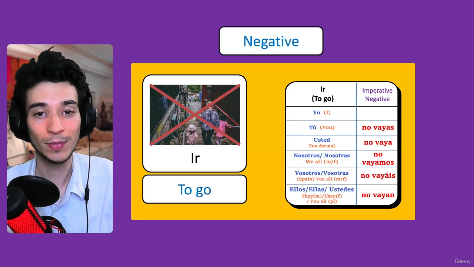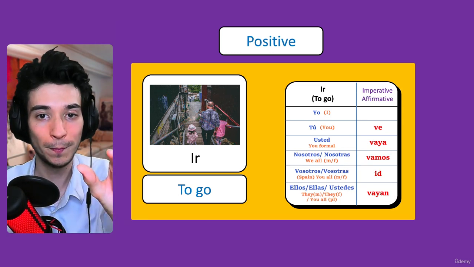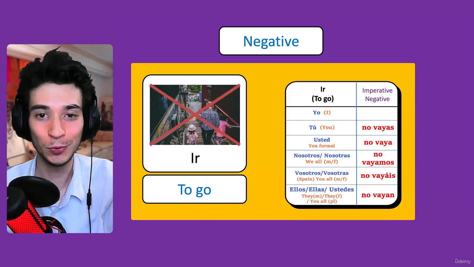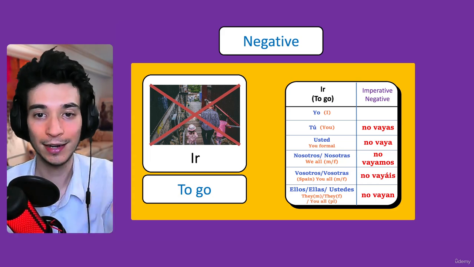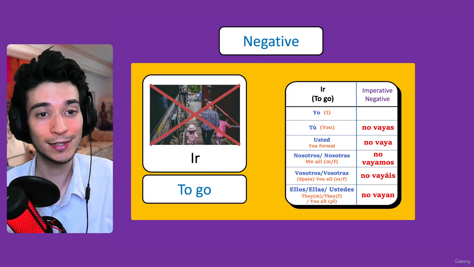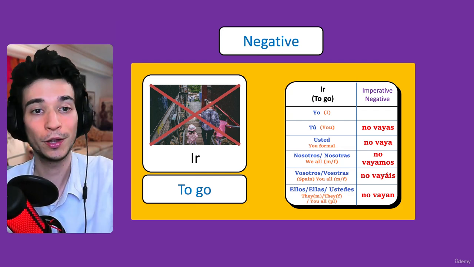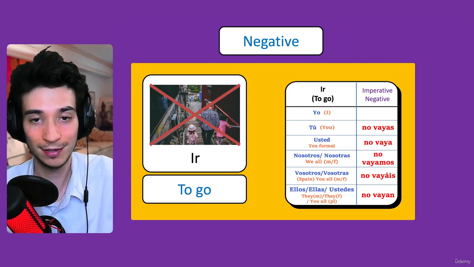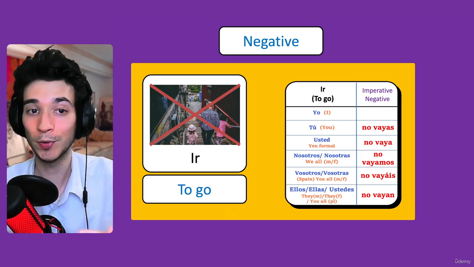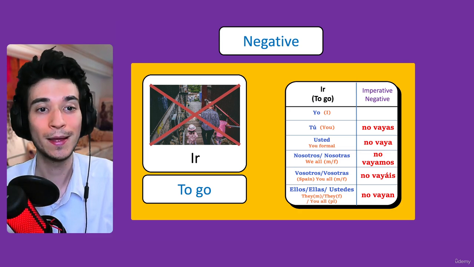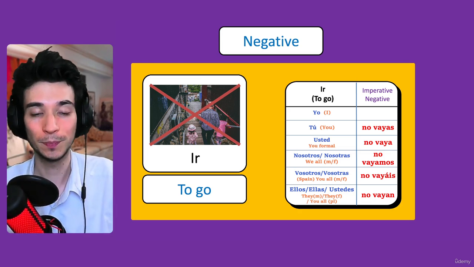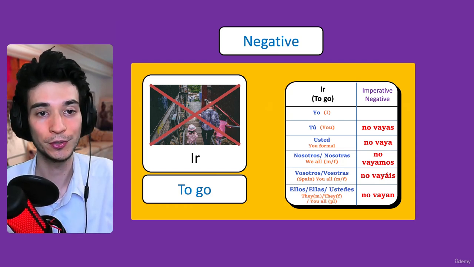And negative. So they change a little bit from ve to no vayas, don't go. No vayas a la escuela, don't go to school. No vayamos a la escuela, let's not go to school. No vayamos, let's not go. So my recommendation is to play around with this conjugation on the Spanish Dict website, and you will start to get used to it by looking at the examples and following the patterns.